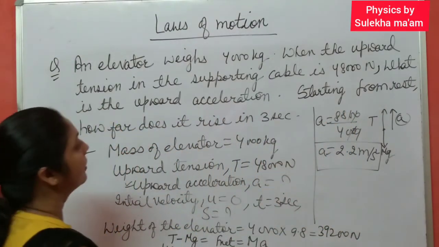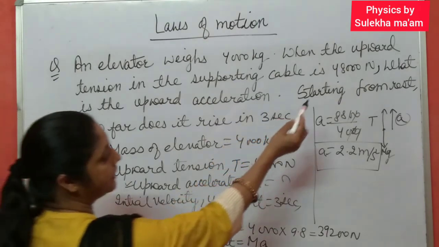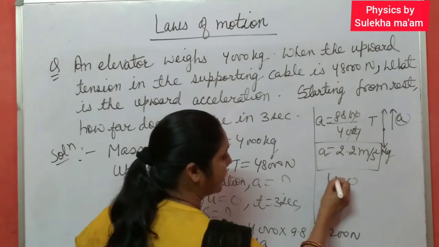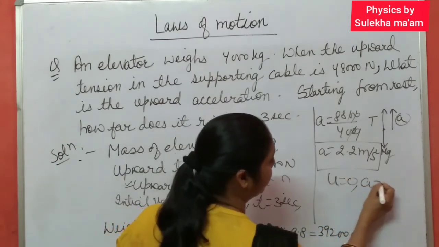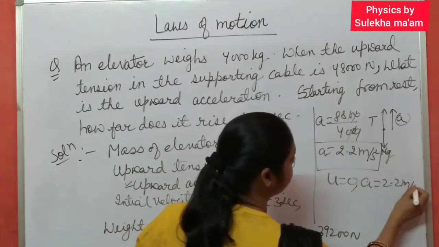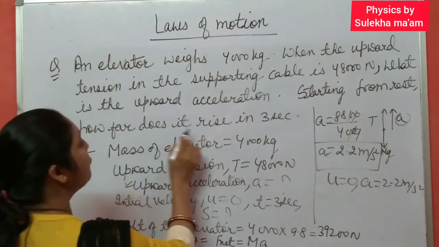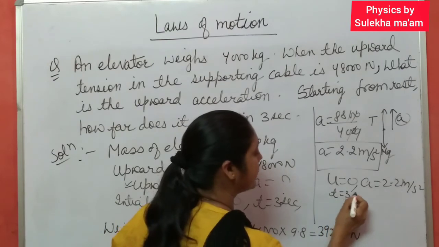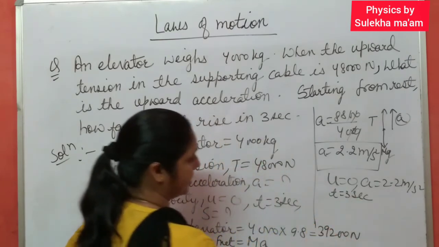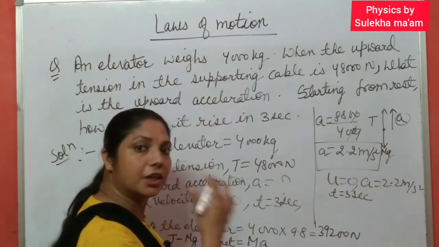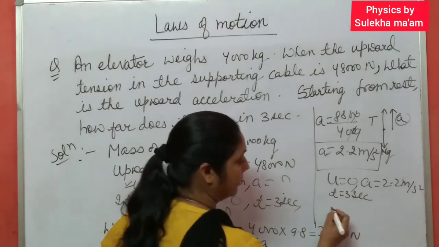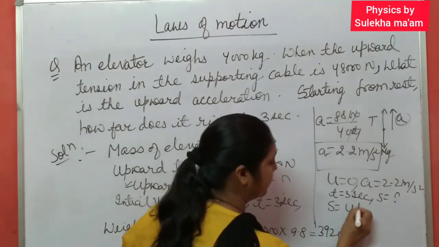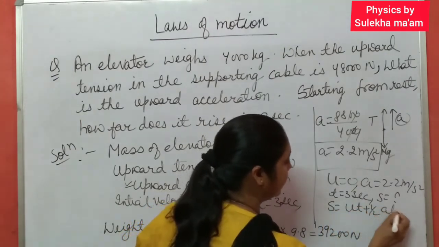Is it clear? Now one more second part is there. Starting from rest, it means initial velocity is 0, and acceleration you already found. How much? a equal to 2.2 meter per second square. How far does it rise in 3 seconds? Time is also given, 3 seconds. So you have to use the equation of motion for uniform acceleration, and you have to find S. For this one you have to use S equal to ut plus half at square.